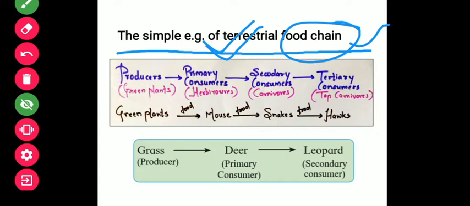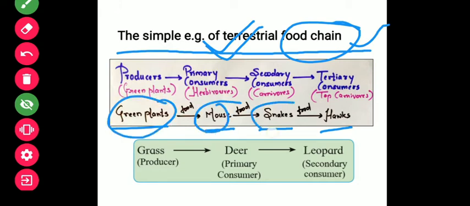In that ecosystem you can see what kind of food chain there is. See here, the green plants are taken by the mouse as a food source, followed by the snakes and finally hogs. So these are the organisms found in the terrestrial ecosystem forming a food chain.